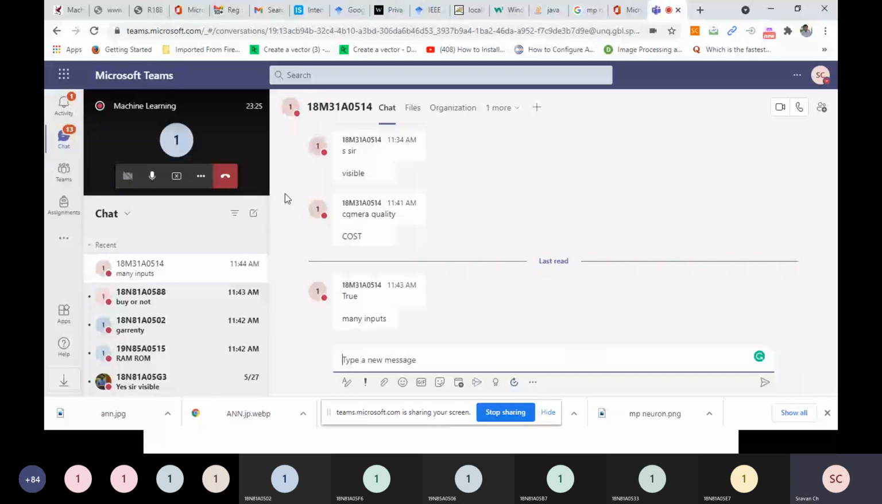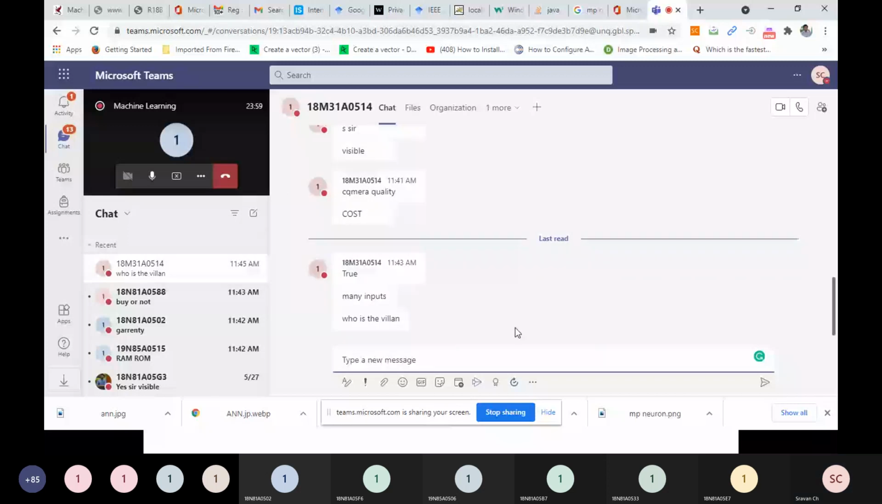Similarly, if I want to go for a movie, I look at certain parameters. Who is the director? Who is the hero? Who is the heroine? Based on that, I will decide whether I should go for the movie or not. So the brain's functionality is something like this. It will take multiple inputs and come up with some output.